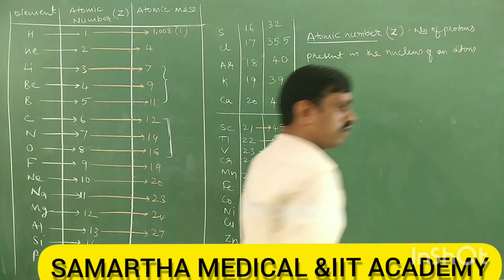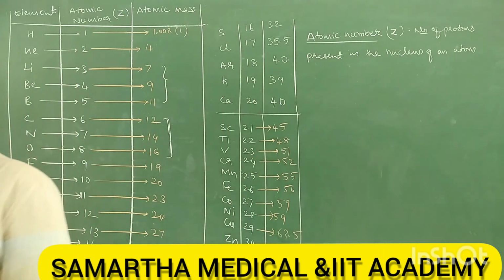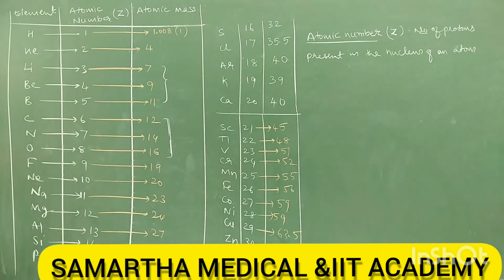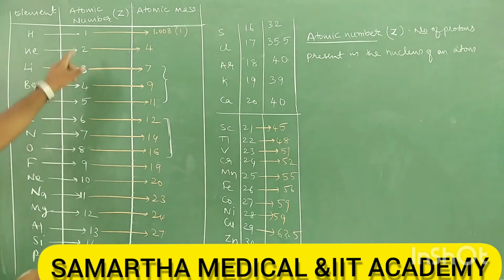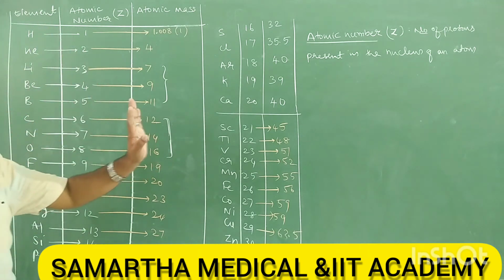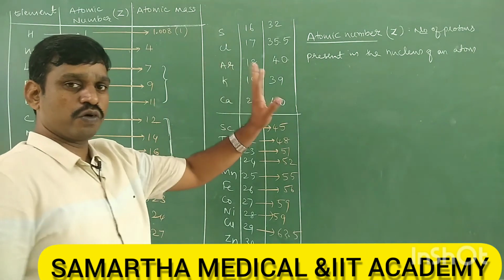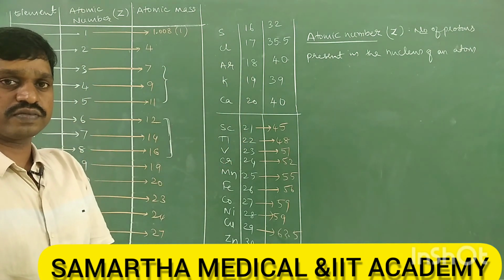So the number of protons present in the nucleus of an atom is called atomic number, which is denoted by Z. It means the atomic number of hydrogen is 1, so hydrogen has 1 proton. Helium has 2 protons, lithium 3 protons, and so on. Therefore atomic number just represents the number of protons present in the nucleus.